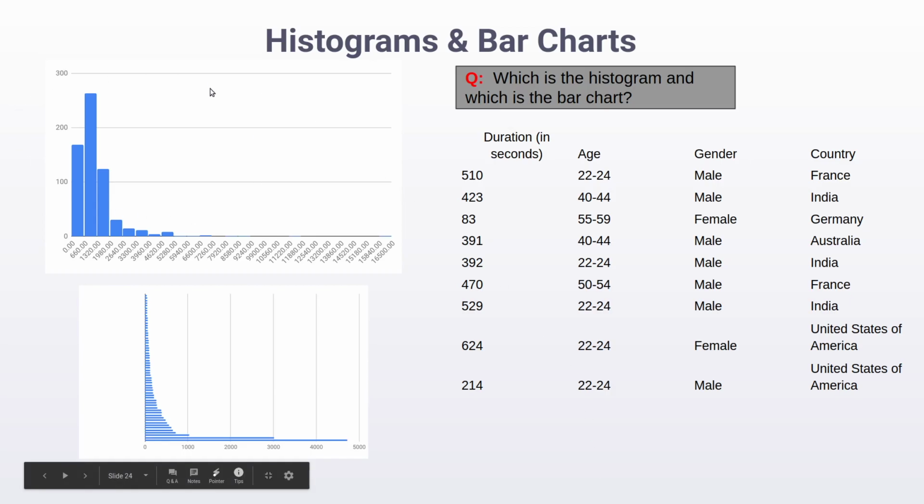So the figure at the top is the histogram. A histogram is essentially created by taking a column, in this case the duration column, identifying its range, that is the maximum and the minimum values in it, dividing the range equally into a number of bins, and then counting how many values lie in each bin. So that's what we have done here.